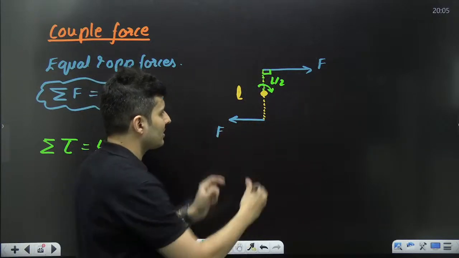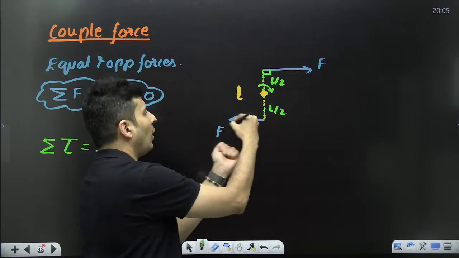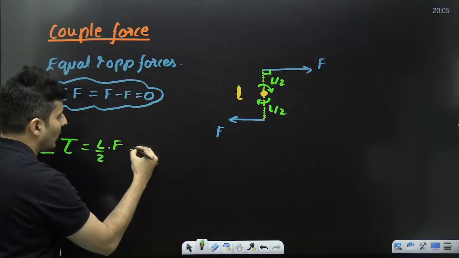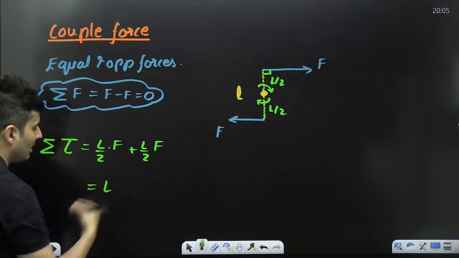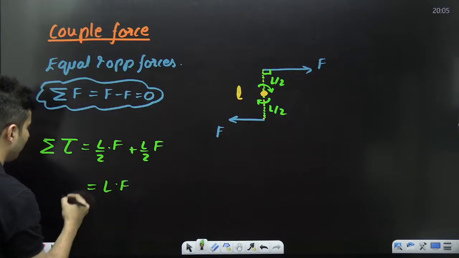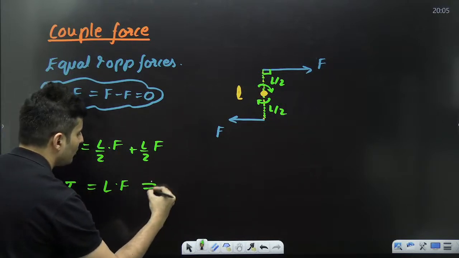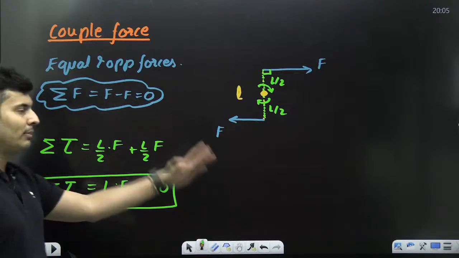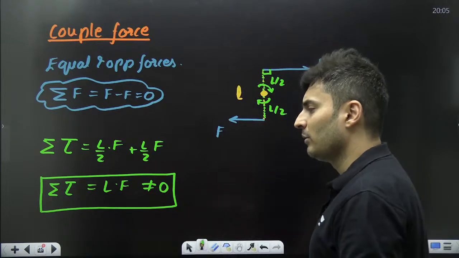Same way, this force is again at a distance of L by 2 only. This force will also give a torque in the same direction. So another torque, L by 2 into F. You will see L by 2 plus L by 2 is L, so it will be L into F. So the net torque, my dear students, is not 0. This is the speciality of a couple force.